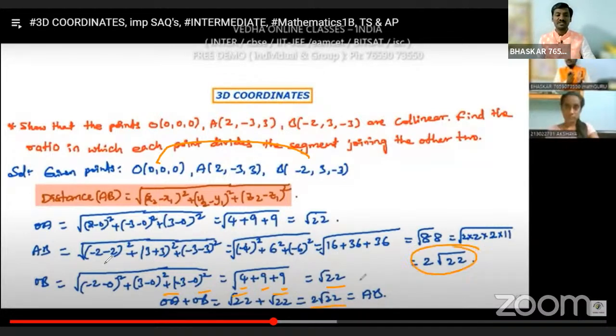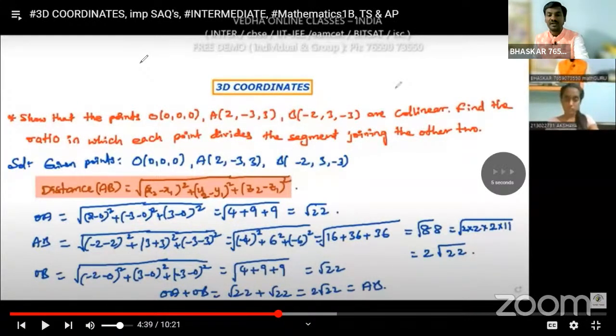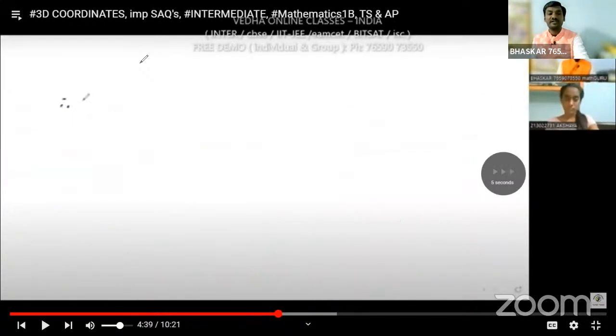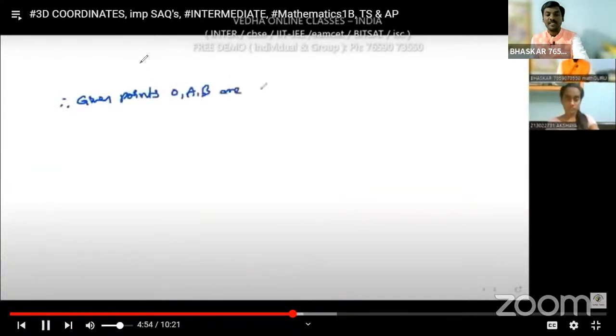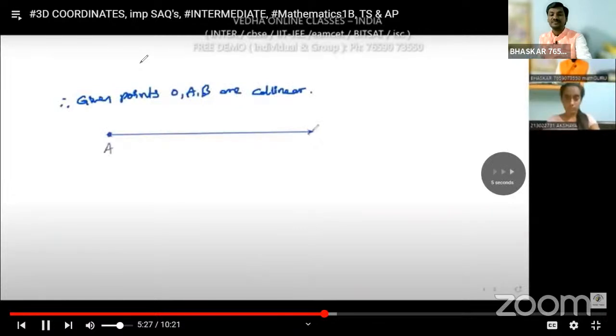This 2 root 22 is equal to the distance of AB. Whenever the sum of two distances equals the third distance, the given points are collinear.